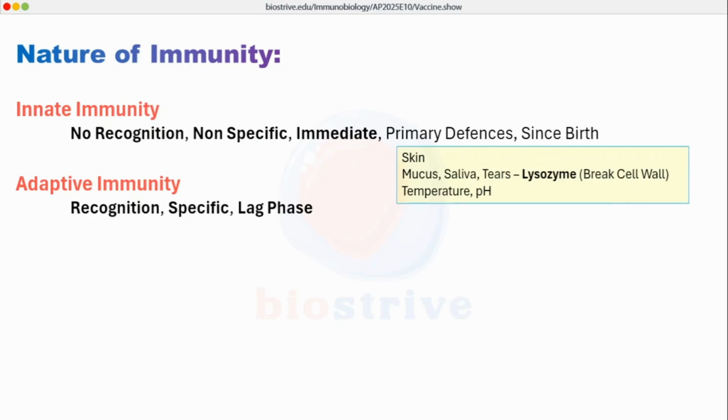Whereas in case of adaptive immunity, there is specific recognition of antigens and there will be specific immune response to each antigen, to each pathogen. That is what adaptive immunity is. And to make such a specific response, we need a preparatory time. And that preparatory time is what we call lag phase. So, innate immunity was immediate, whereas adaptive immunity takes time. It may take 1 to 2 weeks to occur. That is the main difference between innate immunity as well as adaptive immunity.